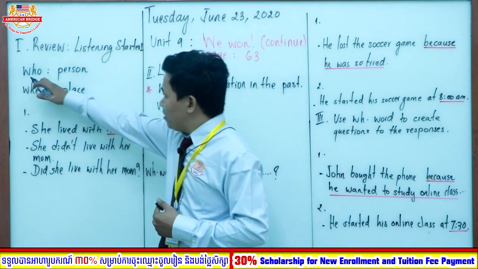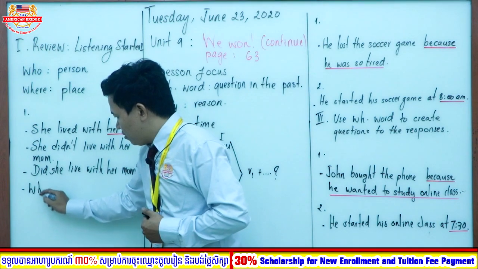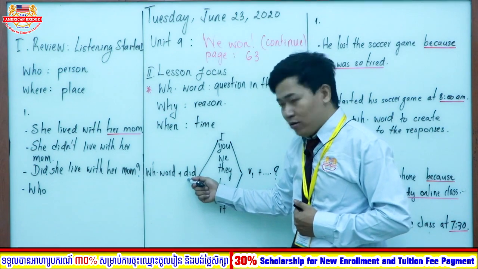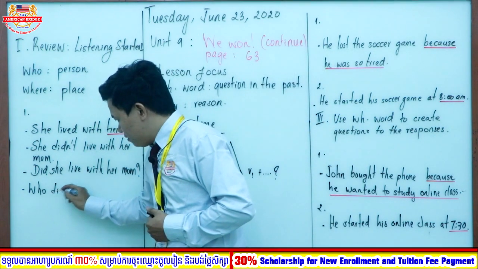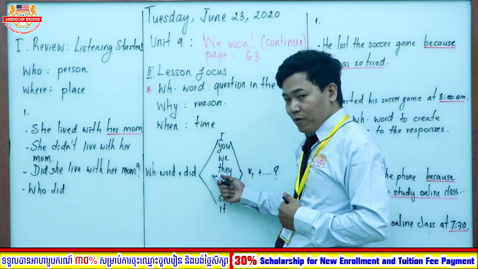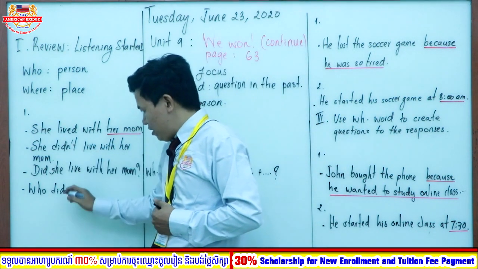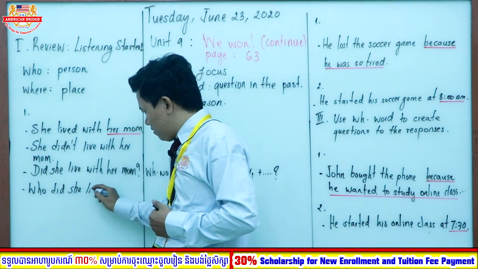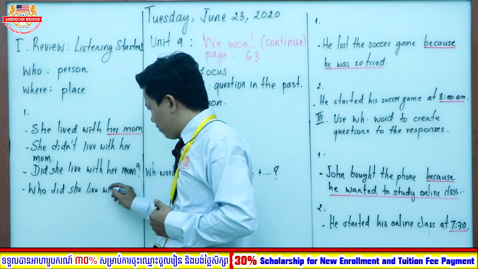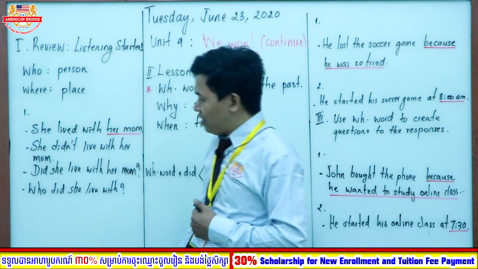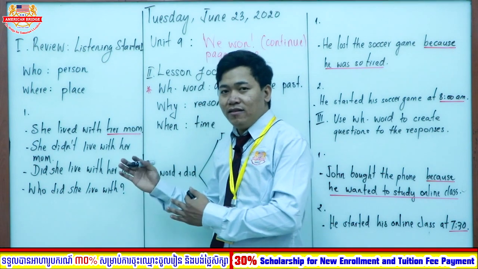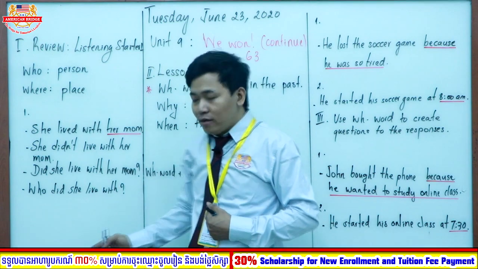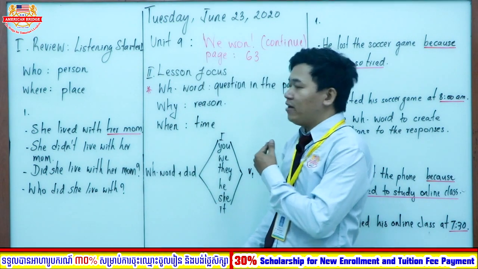So you can put who. Who, and then the WH word, and then we put did, right? Who did. And then we put the subject pronoun she. Who did she? Verb 1. Live with. Who did she live with? Okay, I hope that through the lesson, here I reviewed all the forms in the past that you have learned with me. So now we are going to focus on our lesson focus today.